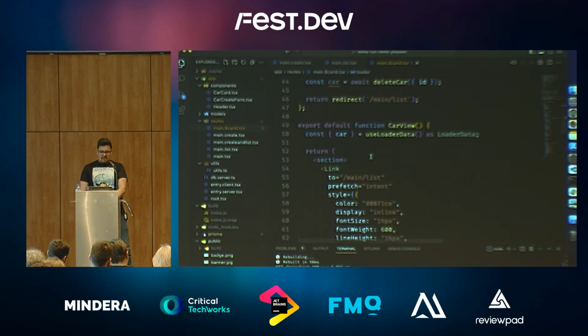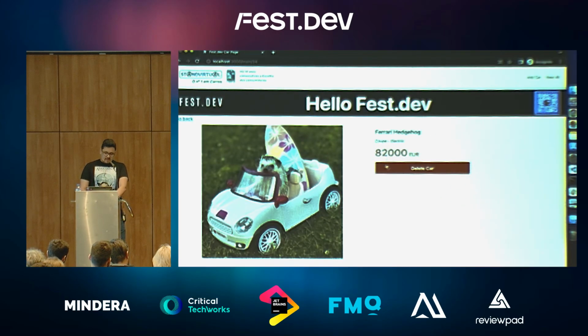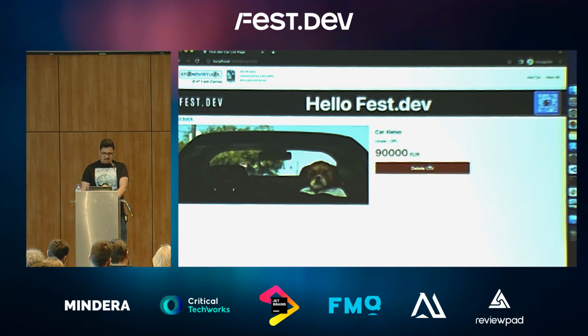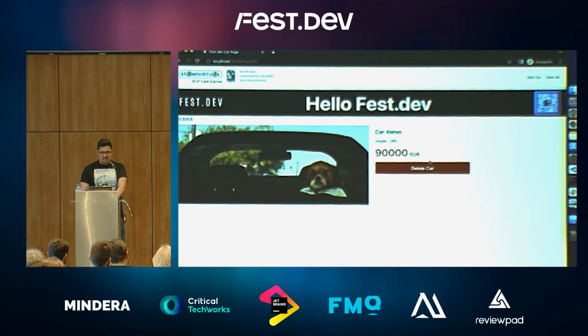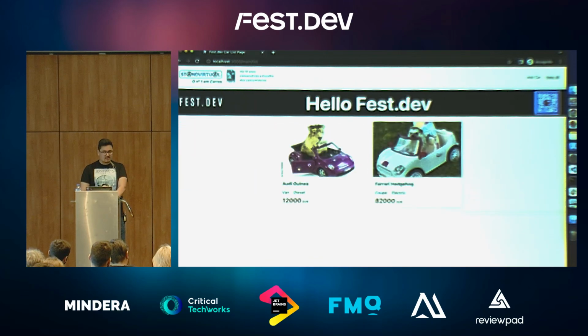One other thing I still have to show you is this button, which is a form to delete the car. One cool thing here is there's no state. We are not keeping any type of state to know what ID we want to delete from the database. But if I click on it, it works. It disappeared. Why?